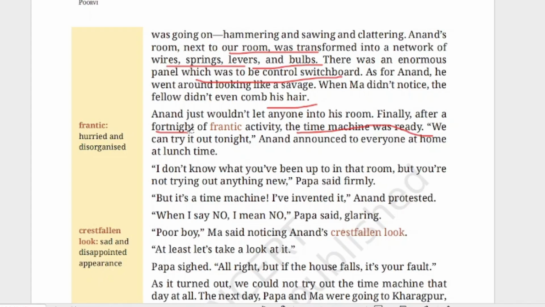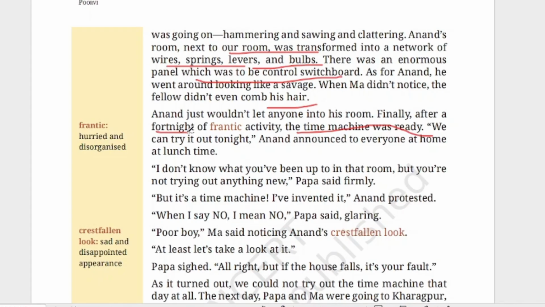No, no, no, no. I have done it. I have made a time machine. I have invented it. When I say no, I mean no, Papa said, glaring. He was saying firmly that no means no. That means no more invention, no more launching anything new.